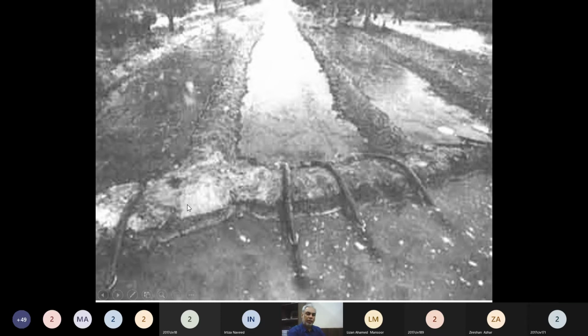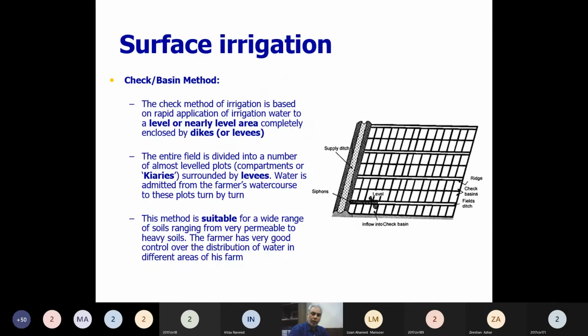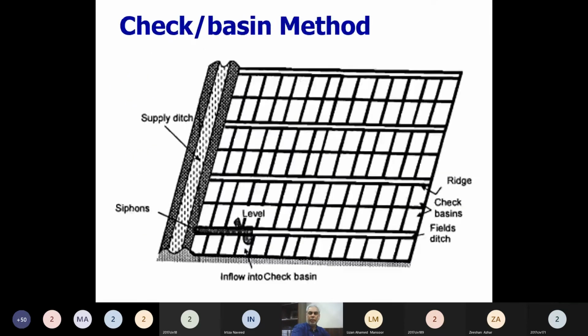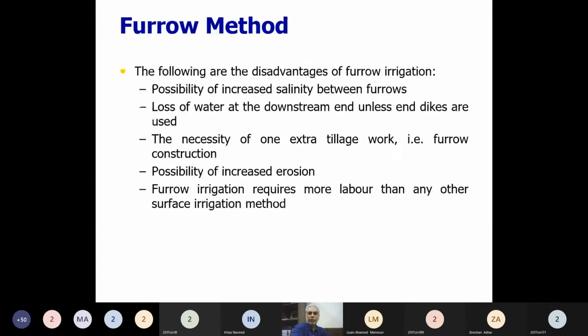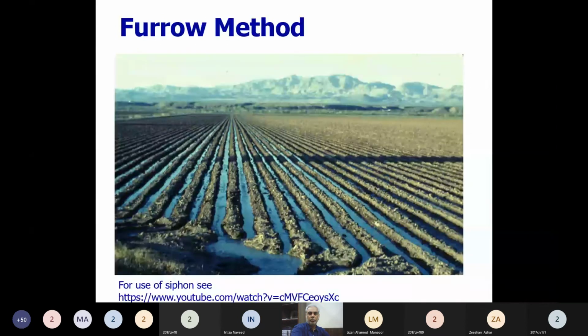The siphon method works whenever you have the pipe available and sufficient head available, that is, a suitable head difference between the parent channel water level and the water level you want to provide in the field. How it works can be well understood from the video. Let me find where that video is. For use of siphon, see this video.